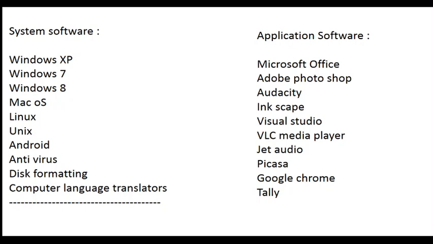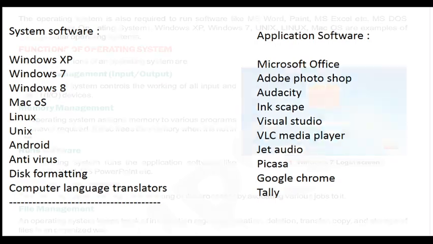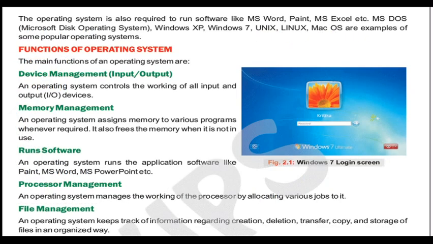And application software: Microsoft Office, Adobe Photoshop, Audacity, Linkspace, Visual Studio, VLC Media Player, Jet Audio, Picasa, Google Chrome. These are all application software, and as per your requirement, as per the type of your work, you have to use application software. So hope you are now clear about system software and application software.